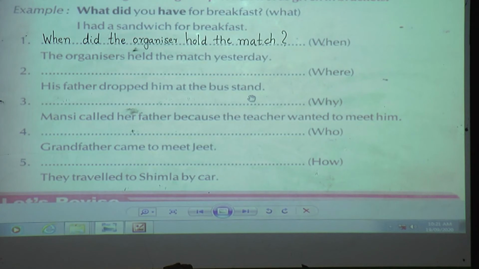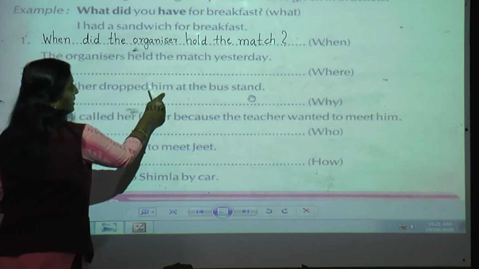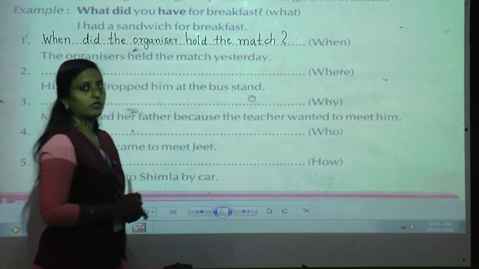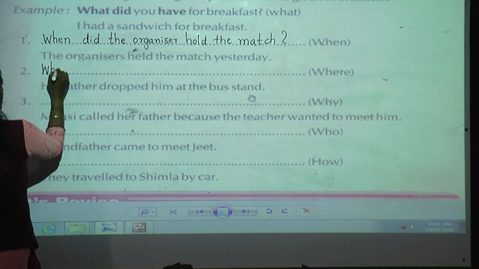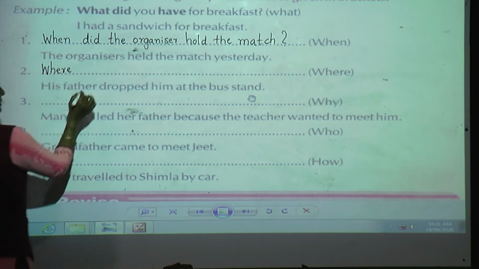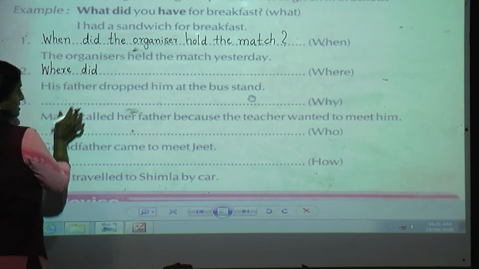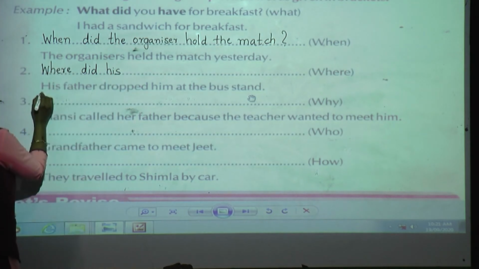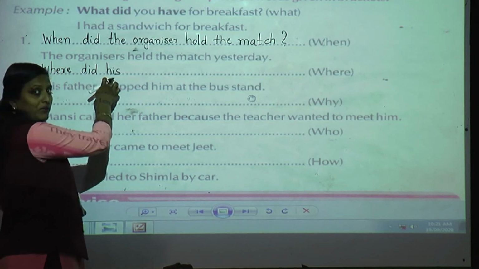Next, his father dropped him at the bus stop. Again, I'll repeat the sentence. His father dropped him at the bus stand. What is the verb? What is the question hint given for us? Yes, where. So first I'll write that, where. Then, as it is past tense, we are going to use did. Then my subject is his. Now when I am writing his, here it is capital, so you don't use capital over here, because now his has come in between the sentence.